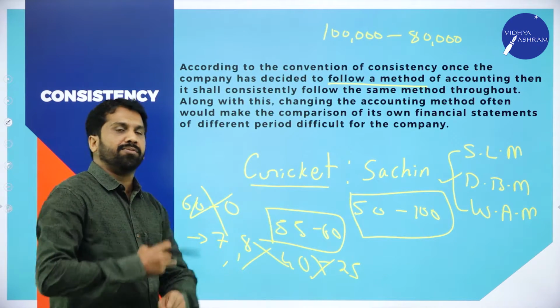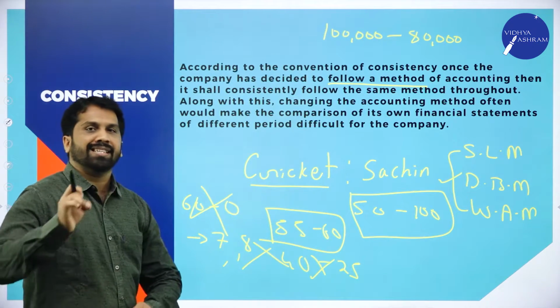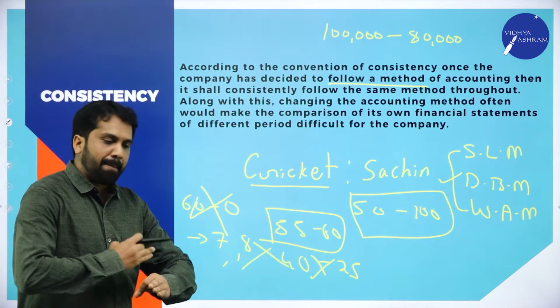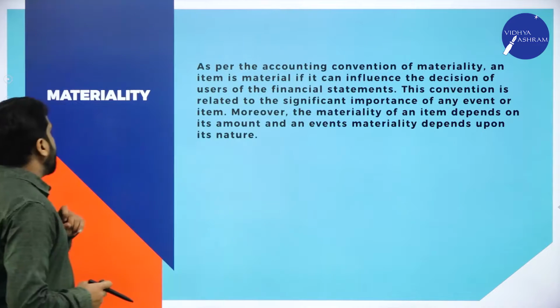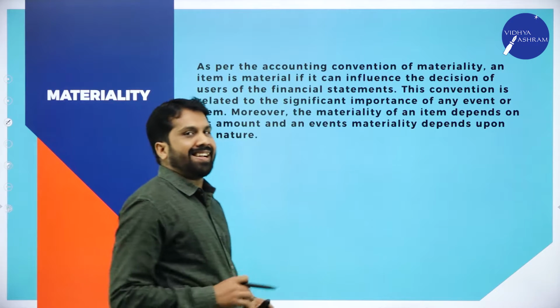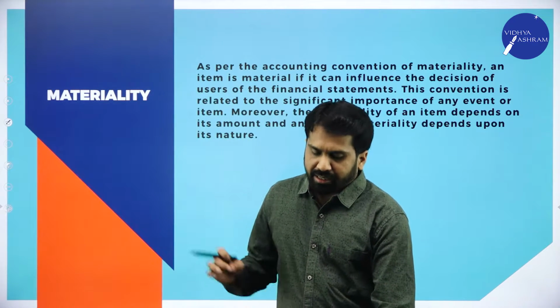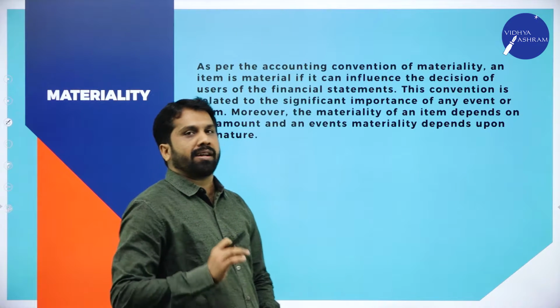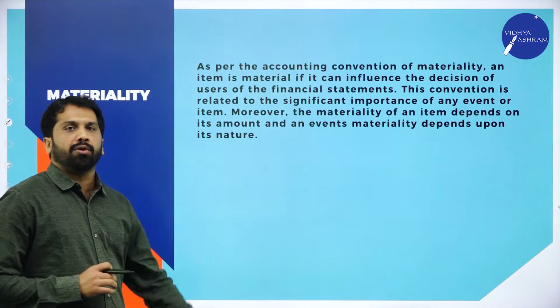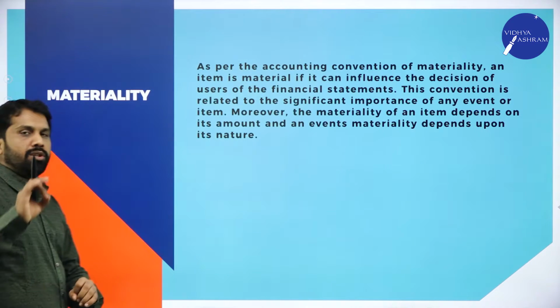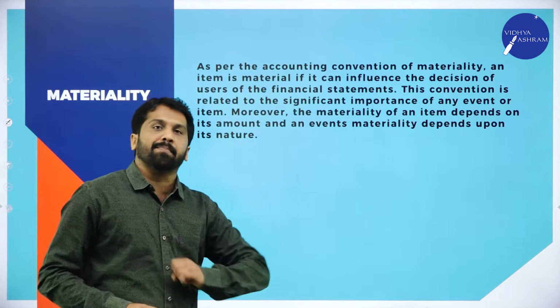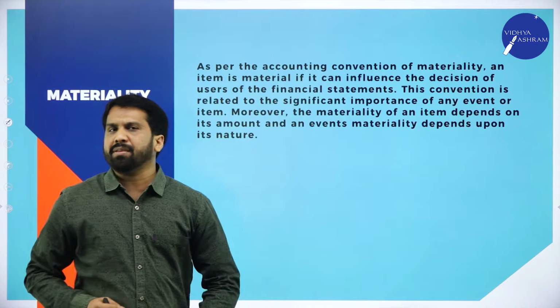We'll go for the next one. Hope you understood what is consistency. Consistency means maintaining the same record, same method. The second one is materiality convention. This is very important. Why? Because if you go with auditing, you will learn this. In auditing subject also, you will learn the convention called materiality. What do you mean by materiality?